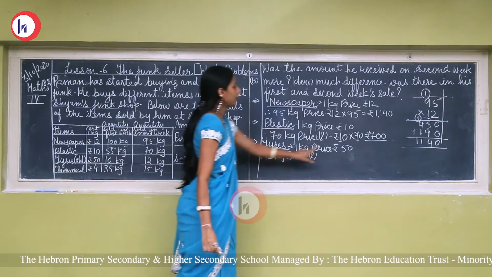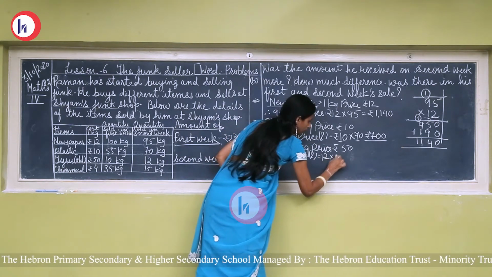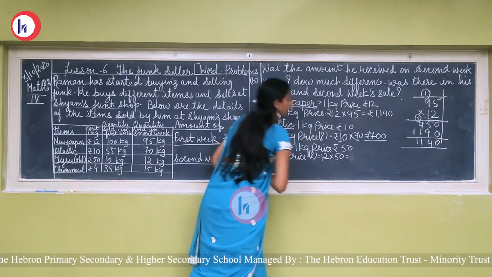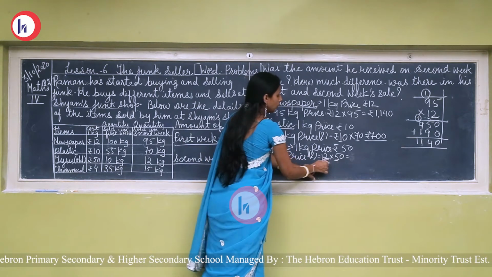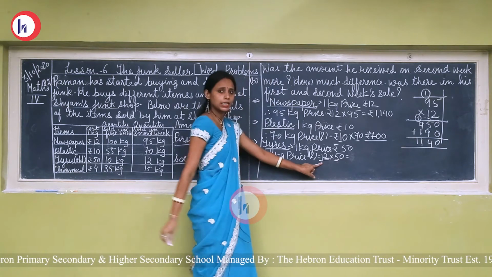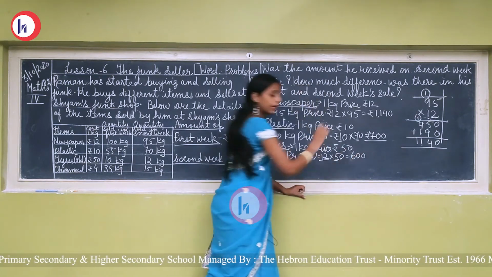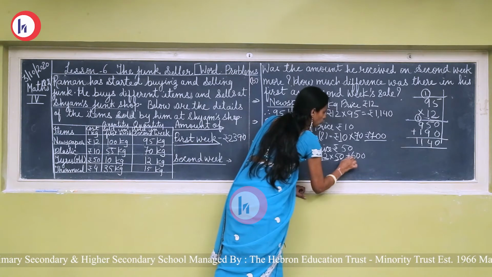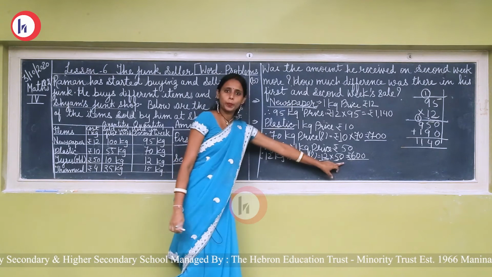See, 12 multiplied by 50. Now see, 12 5s are, we have to see only the digits here, 12 5s are 60. Then this 1 zero we have to put after 60. So the answer is rupees 600. So the amount of tires is rupees 600.